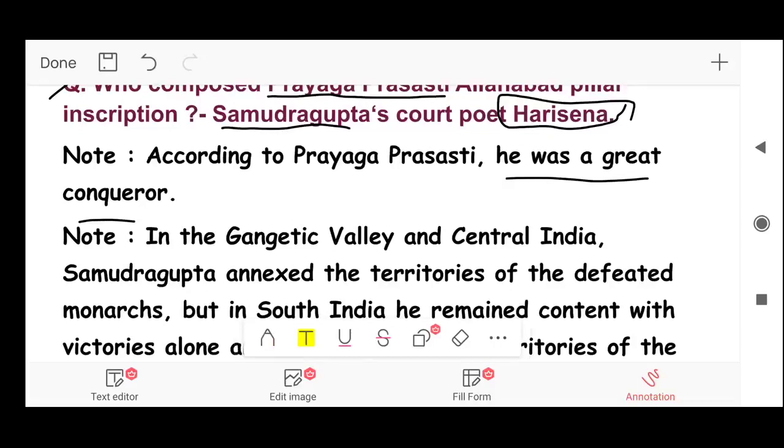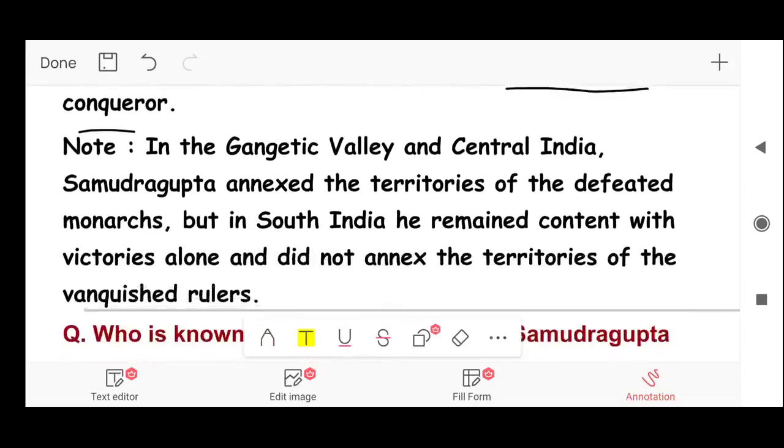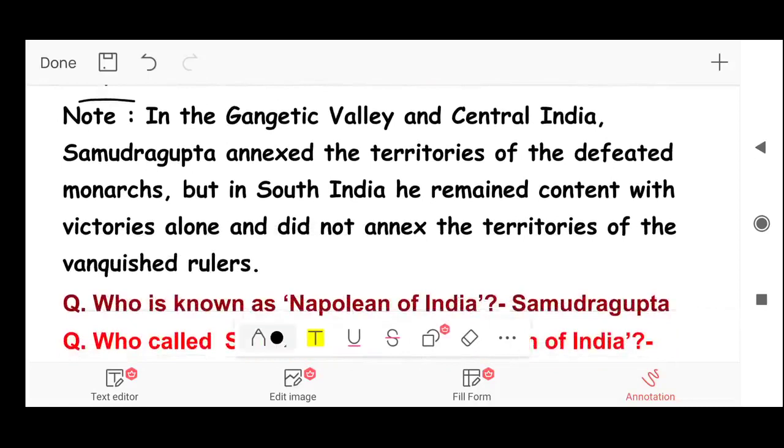Another note, in the Gangetic Valley and central India, Samudragupta annexed the territories of the defeated monarchs. But in South India, he remained content with victories alone and did not annex the territories of the vanquished rulers. That means in northern India, he not only defeated monarchs, but he also integrated their territory within his empire. And in South India, he just defeated the monarchs but did not annex their territories.